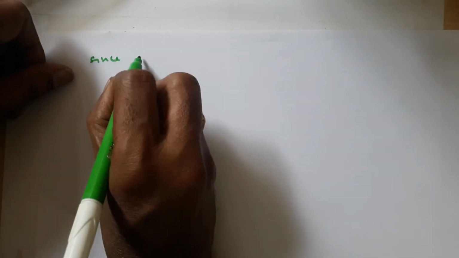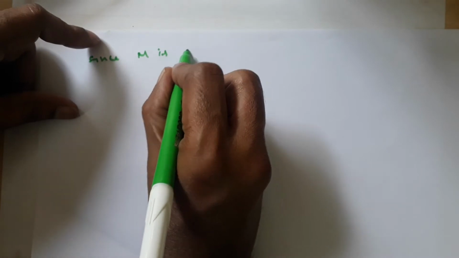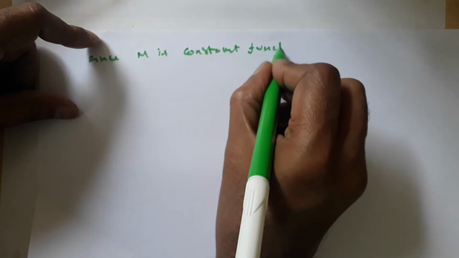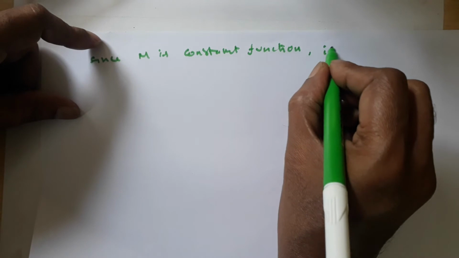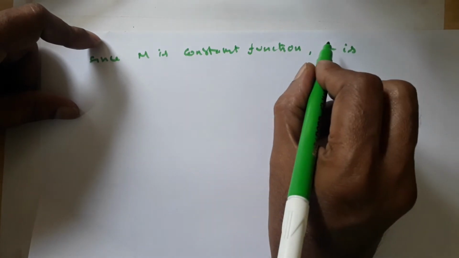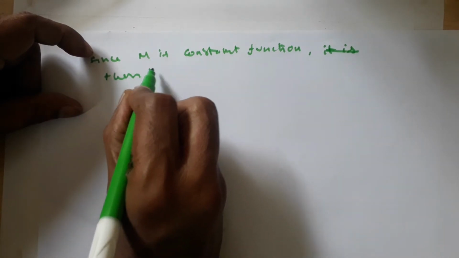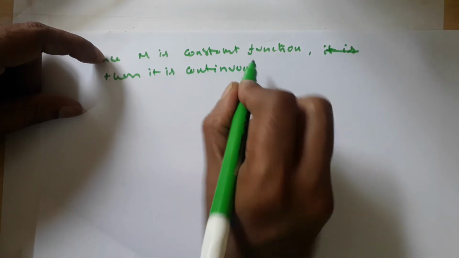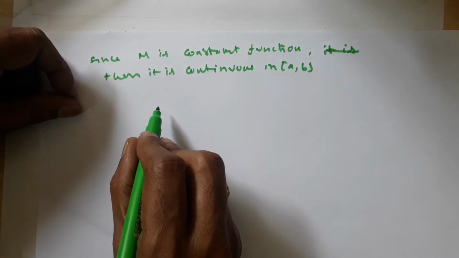Right. Since m is a constant function, it is continuous in the closed interval [a, b], because every constant function is continuous.